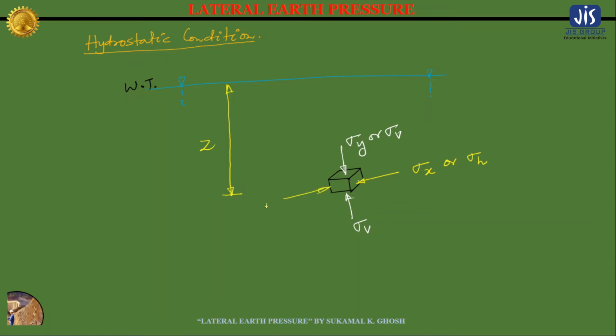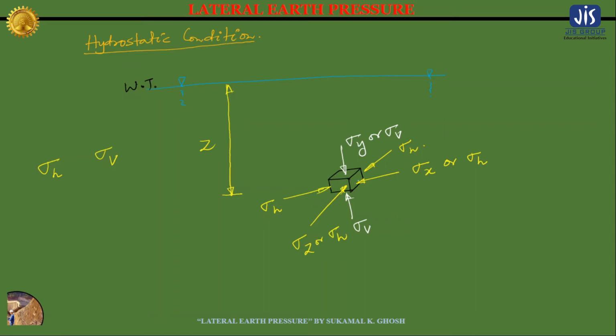Also from this side sigma h will act, and from this side, sigma z, or you can also write it as sigma h, will act. So in this situation, if you want to establish a relation between sigma h and sigma v, then what can we write?